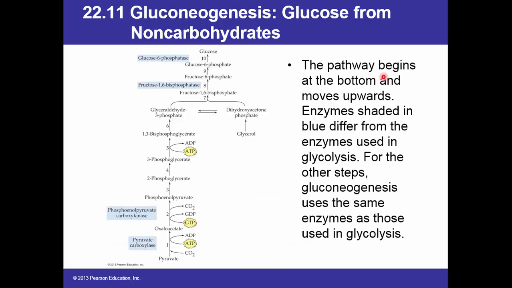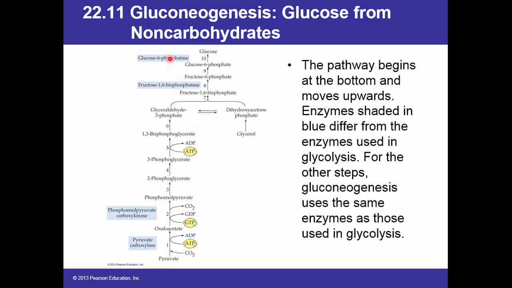The pathway begins at the bottom. From top to bottom this is glycolysis, and from bottom to top it is gluconeogenesis. So the pathway begins at the bottom and moves upward. Enzymes shaded in blue are involved only in gluconeogenesis but not in glycolysis. For the other steps, note that gluconeogenesis uses the same enzymes as those used in glycolysis.